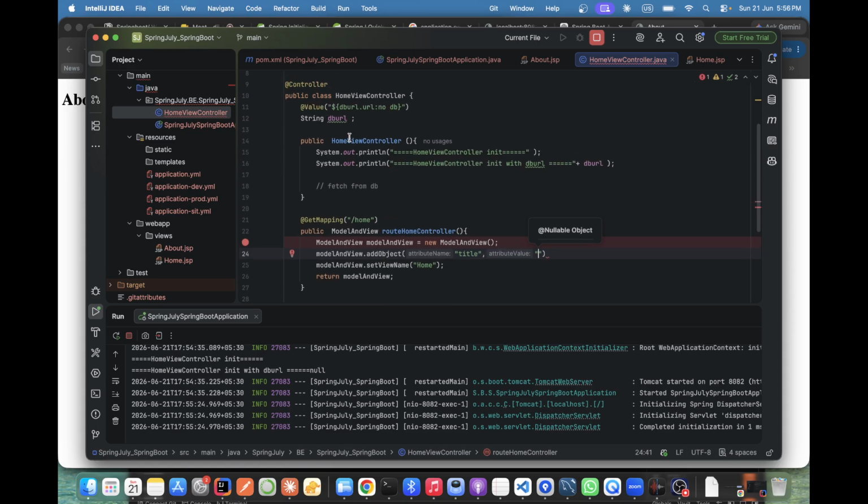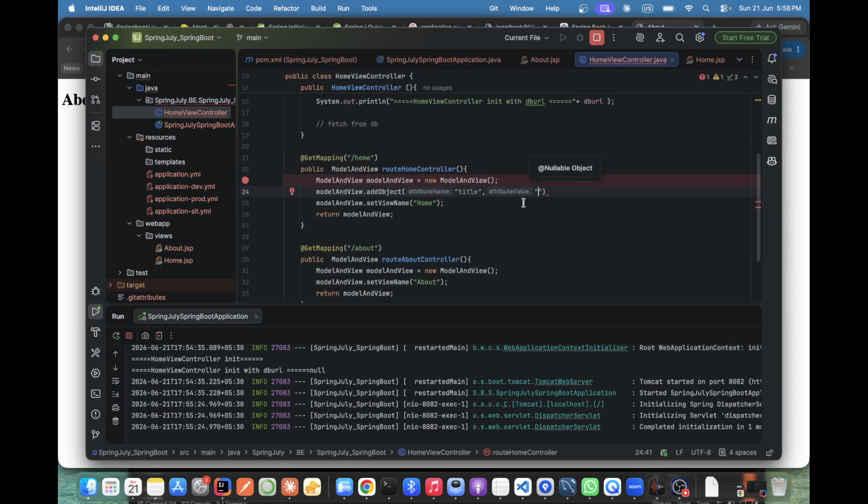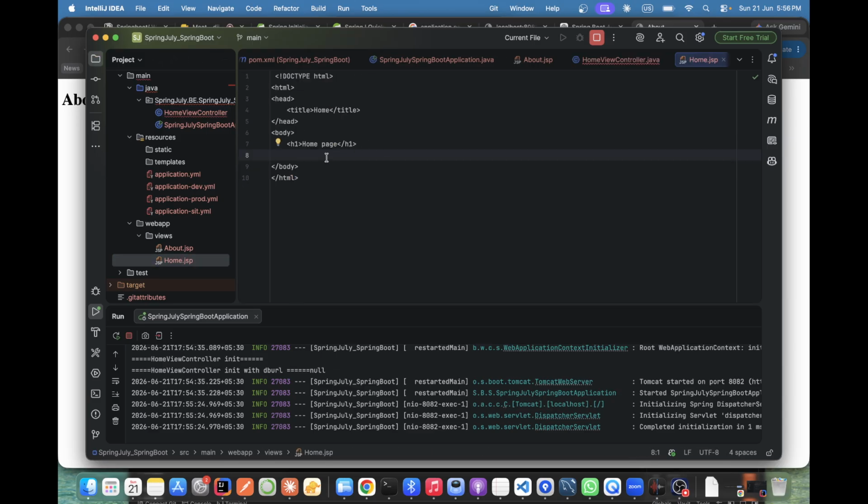If the URL were working, I would have passed the URL here, but our URL is not working, so I cannot. I'm saying this is my testing homepage. Okay. And title. There is title. Correct. This key goes to here.